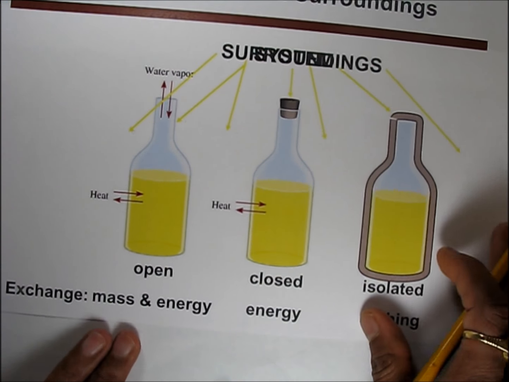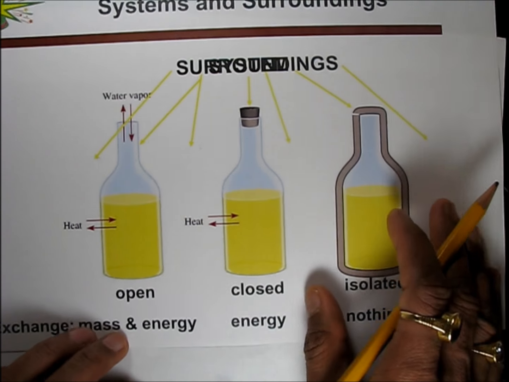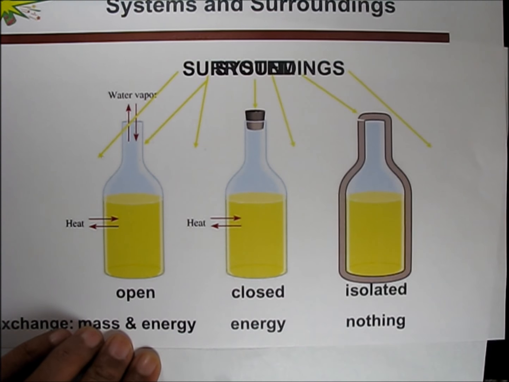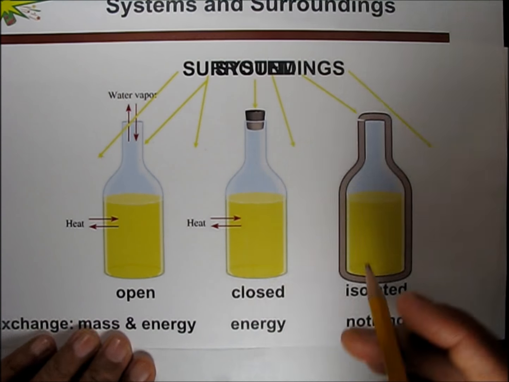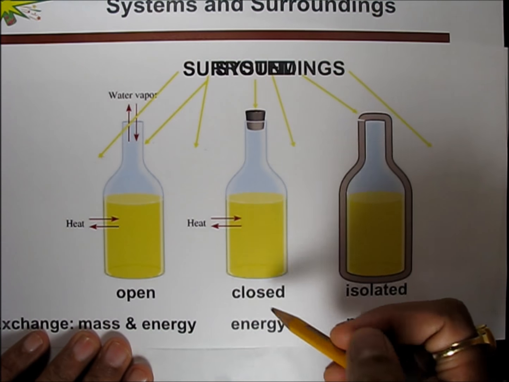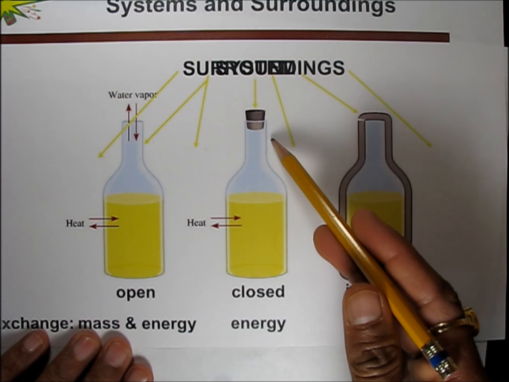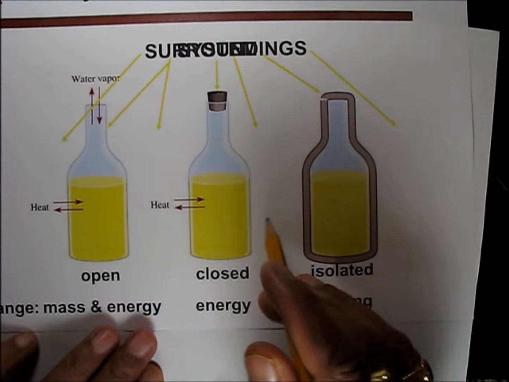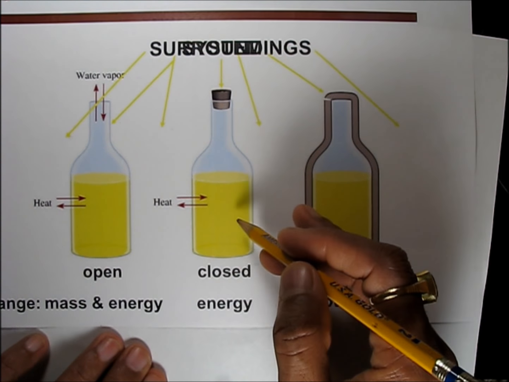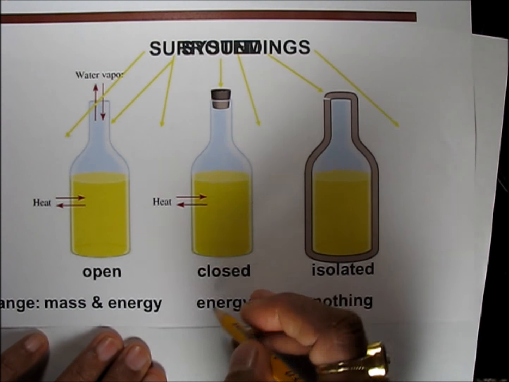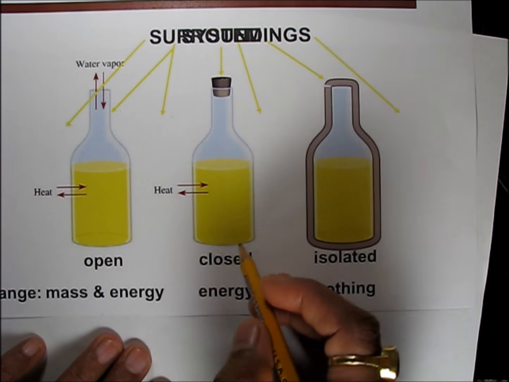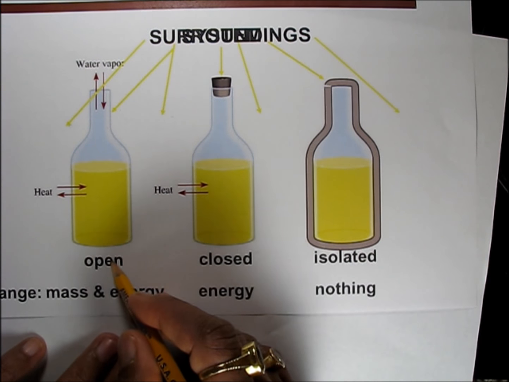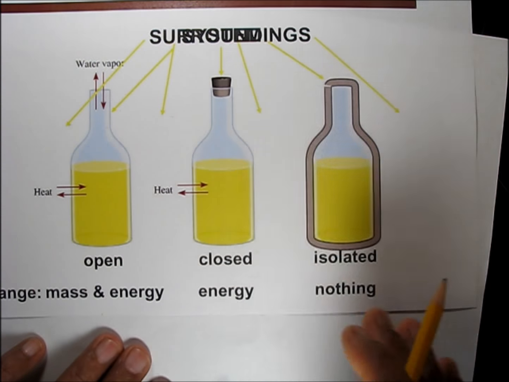But if I close this bottle with the lid, we are not allowing any matter to exchange, only heat can exchange. So that is called the closed system. So, open system, closed system, and then the third one. In a closed system matter cannot be exchanged, but only energy can be exchanged. In a closed system only energy changes, not the matter, but in an open system mass and energy both change.